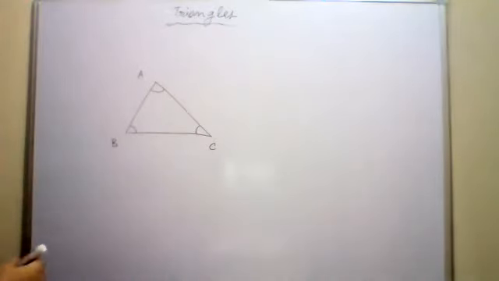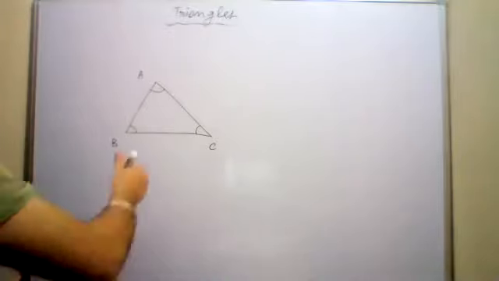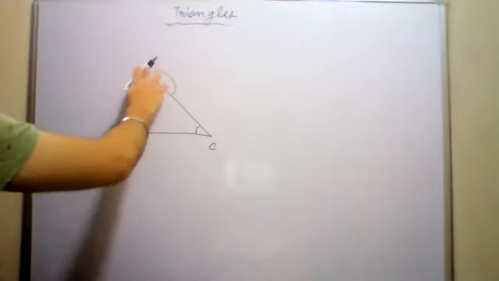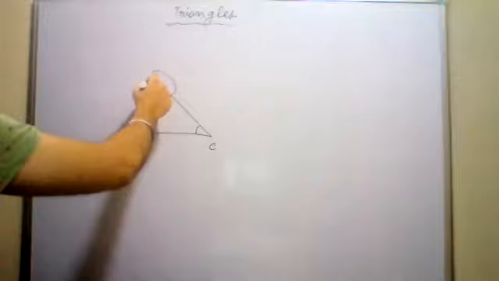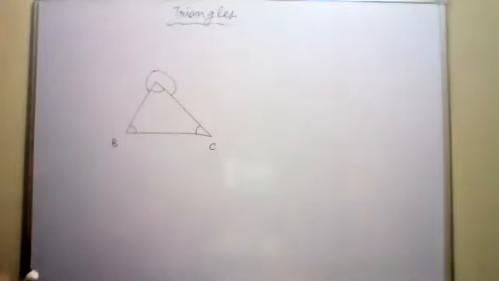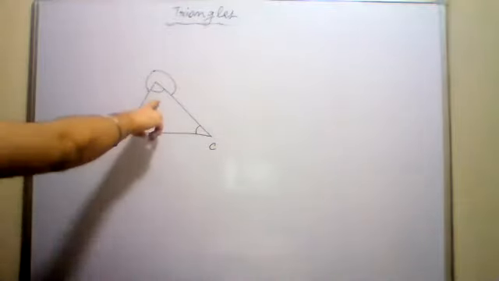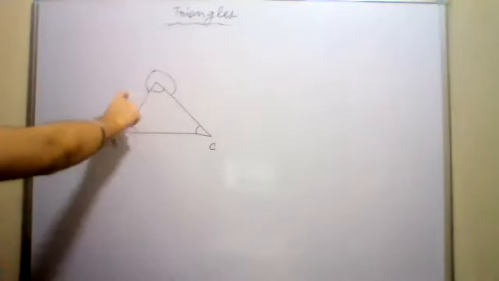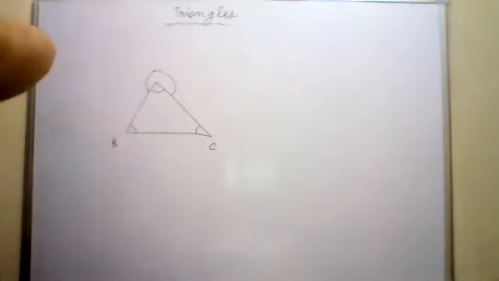What is an exterior angle? If I make an angle like this, suppose, so this is an exterior angle. Yes or no? This is the exterior angle of the triangle. Am I right? Got it or not? Interior is inside the triangle and exterior is outside the triangle.